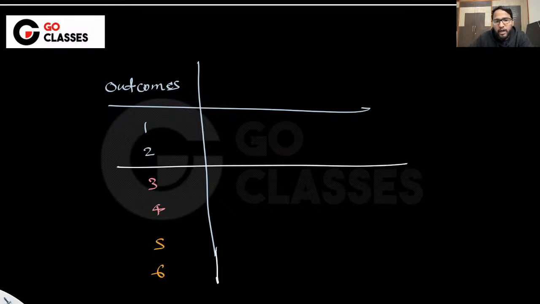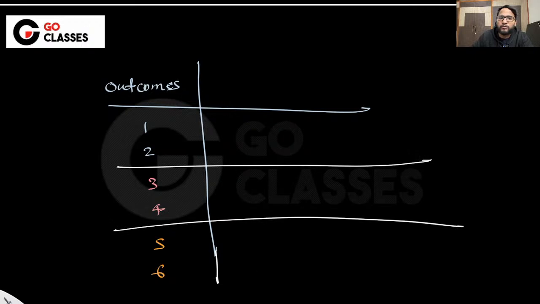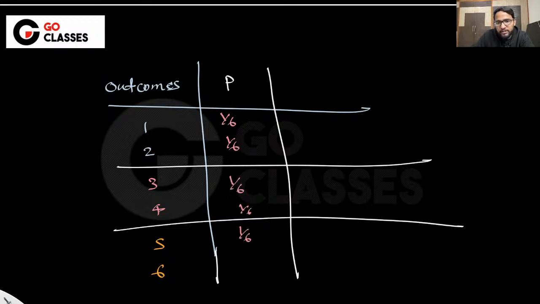Okay. Now there will be some probabilities of these possible outcomes. Let's suppose I'm writing the probabilities here. Let's suppose that everything is equally probable for my example. Let's suppose it is 1 by 6 for each outcome. Now let's suppose there is a random variable x which is mapping 1 to 1, 2 to 1, 3 to 2, 4 to 2, 5 to 3, 6 to 3, something like that, right? So this is given to me, I mean, that has to be given.